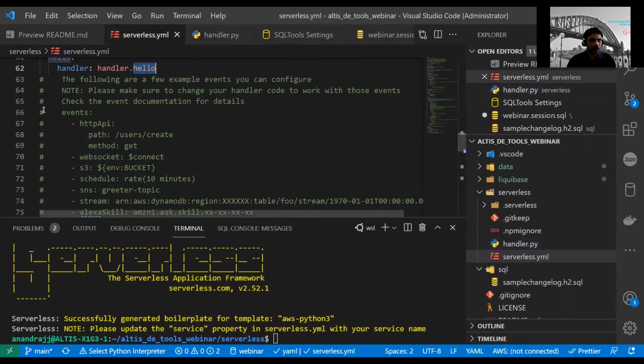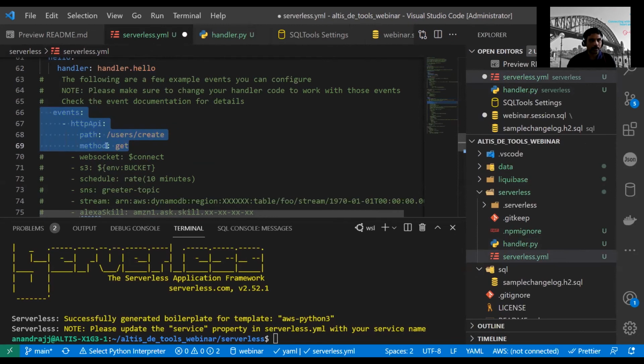Now we want to actually access this function using the API gateway, using the get method. That's what we are doing. So we want to enable an event, which is something that executes the function. We have got that, and then we have saved this.